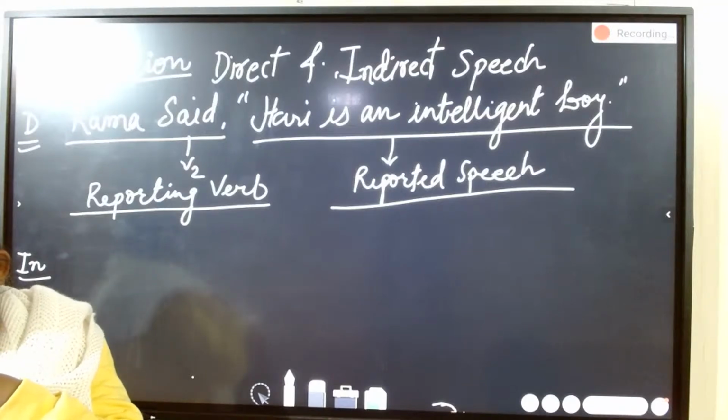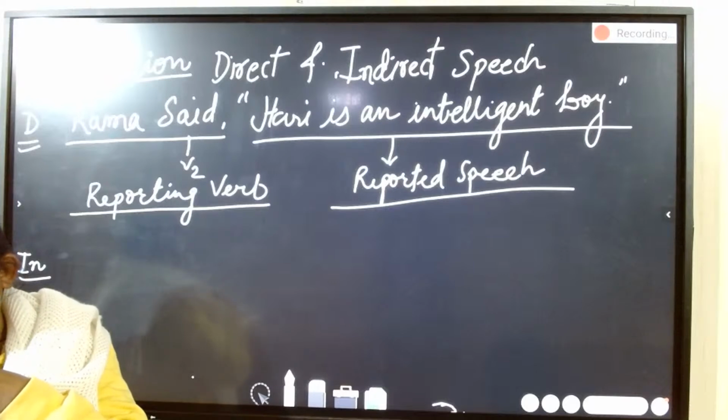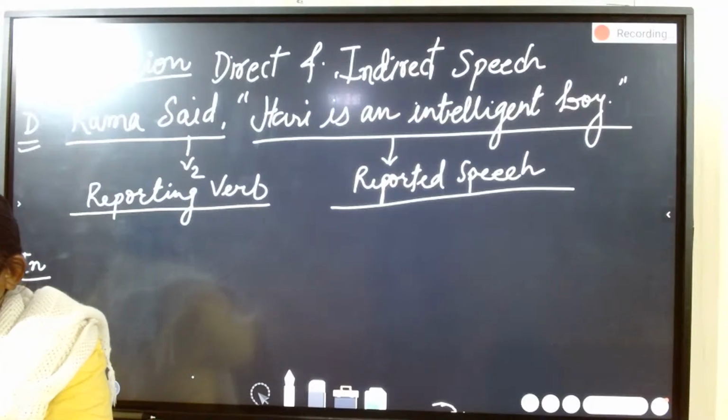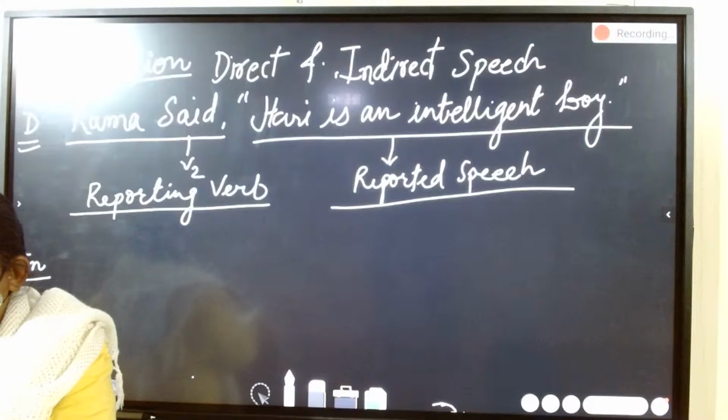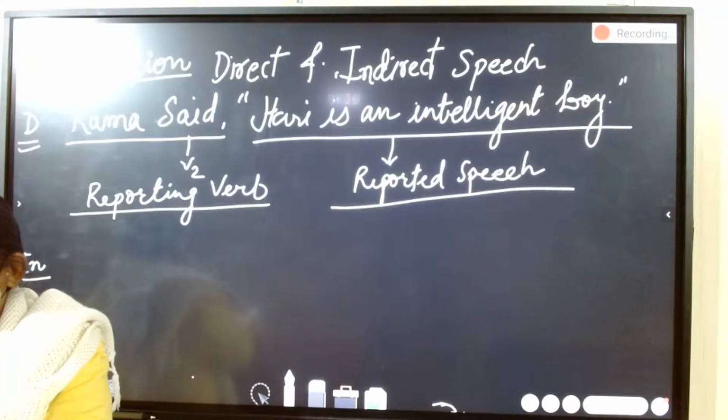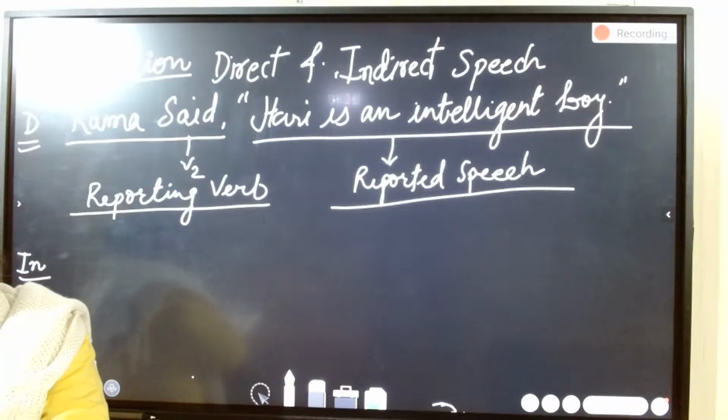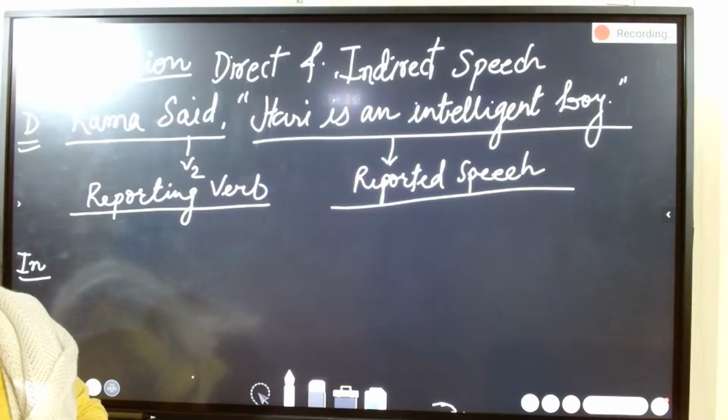From sentence 2, we learn that in indirect speech, the reported words are not placed within inverted commas. No comma is placed after said. The reported speech is introduced by the conjunction that, and the verb is changed into was. The tense of the verb in the reported speech is changed from present to past. Now the rules for changing direct to indirect speech. The first sentence: Rama said, Harry is an intelligent boy.